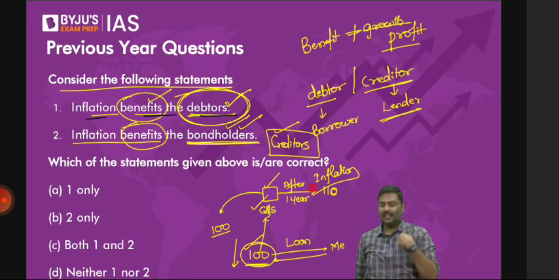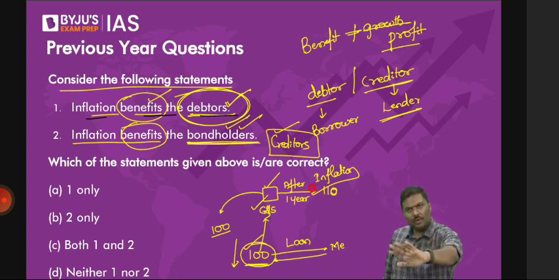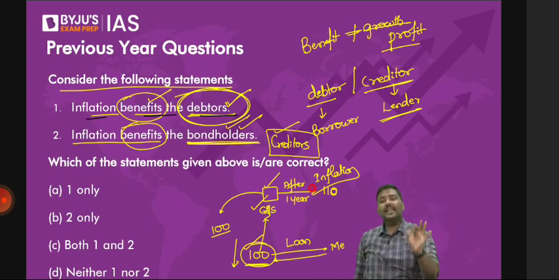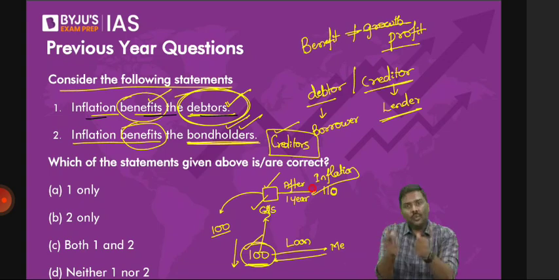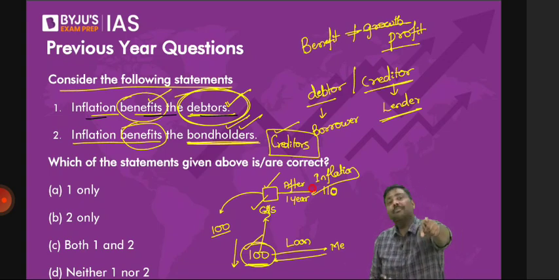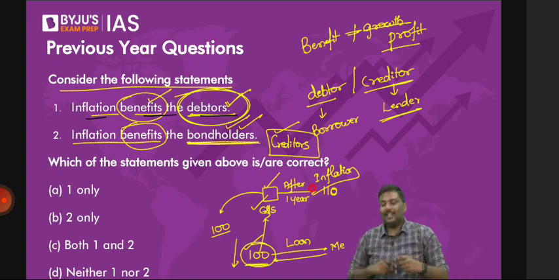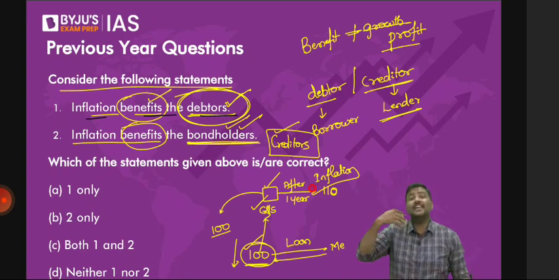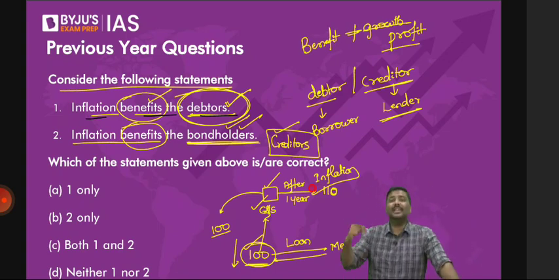So again, this is a very basic idea. If you're not able to comprehend it, don't worry. Remember my statement: whenever there is inflation, the one who takes money gets the benefit. Why? That 100 rupees has a higher purchasing power today compared to after 1 year. But what if there's a deflation? Now let's change the situation. What if there is a deflation in the economy? It is the lender who will get the benefit, not the borrower.